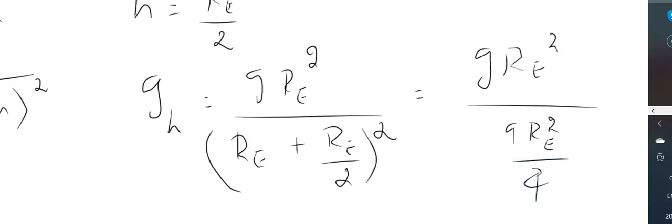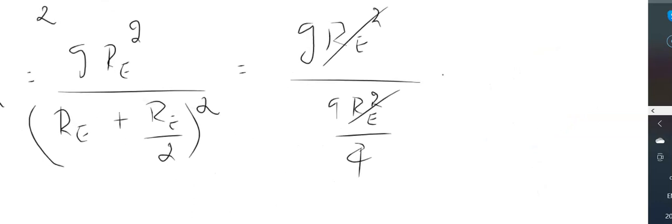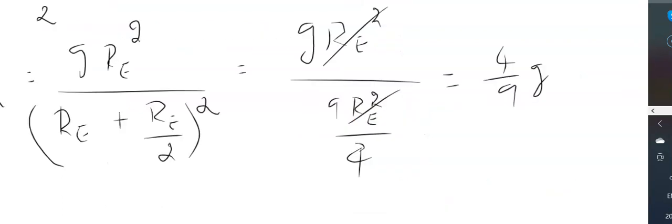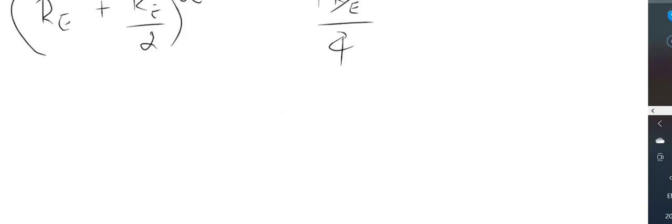So the 4 goes up, Re squared gets cancelled, and you get 4 by 9 g. Now let us substitute for F is equal to m into g, since we need to calculate the force.